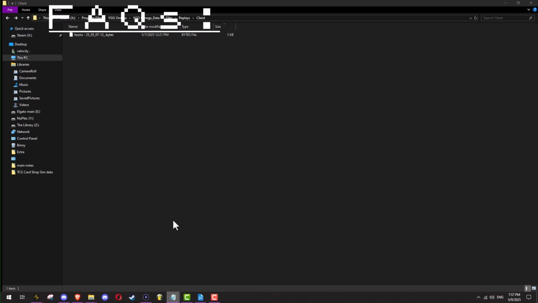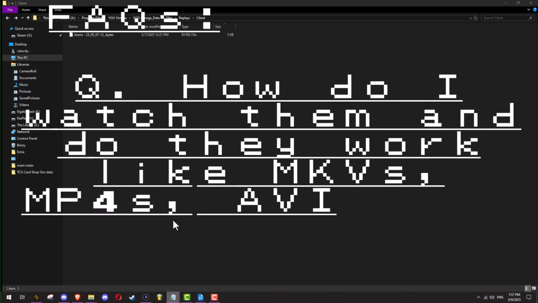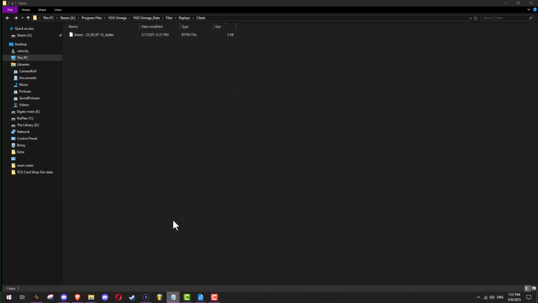The next question a lot of people have is, how do I watch them and how do they work? Like MKVs, MP4s, AVIs, and anything else? No, you can't watch these in VLC Media Player or anything like that. These aren't their own files. They work directly in-game and only with this game.